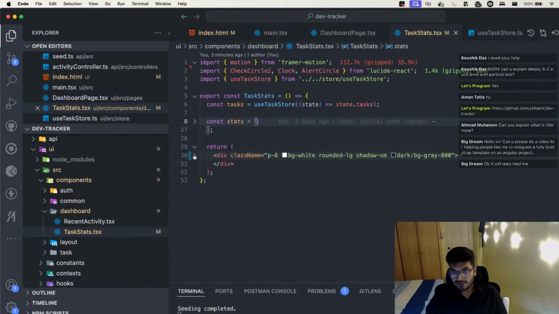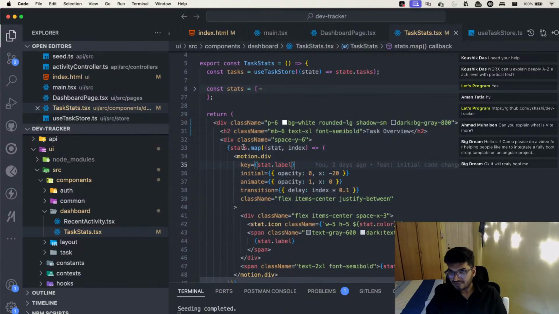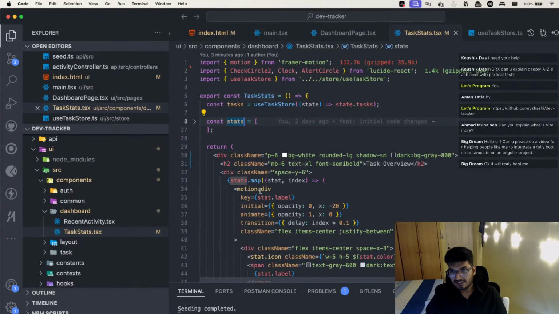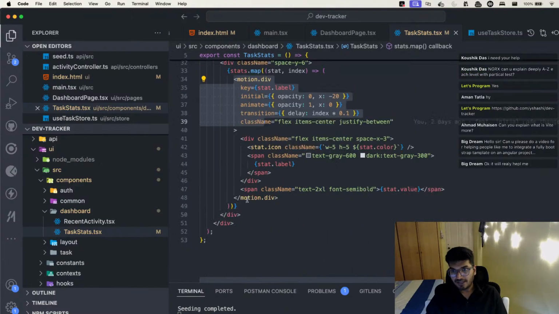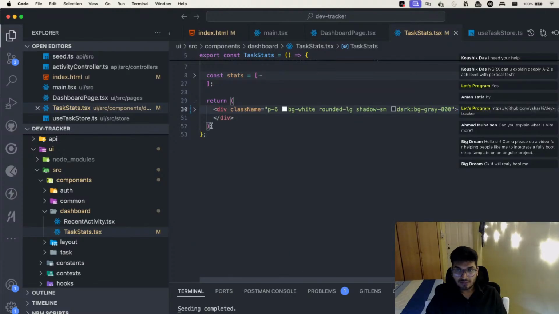So something like that. And now if you take a look, we just return a normal HTML with some logic. So we have stats. We are saying stats.map, and inside the map I'm trying to return this div, and that's how easy it is. Okay, so maybe you guys can also give it a try.